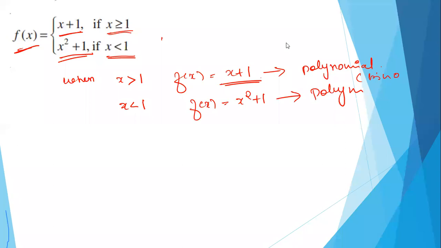So directly we can write that when x is greater than 1 and when x is less than 1, f of x is continuous. Why is it continuous, students? Why, Satvik? Why is the function continuous when x is greater than 1 and when x is less than 1?